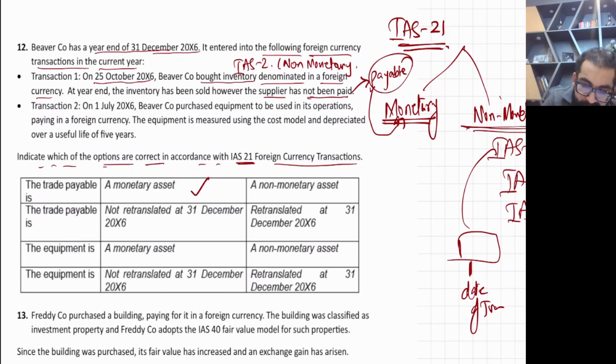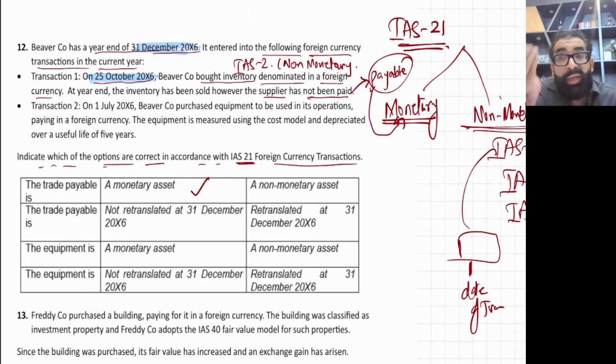Now, the trade payable. We bought the inventory on credit on 25th October X6, and we have a year end of 31st December X6.